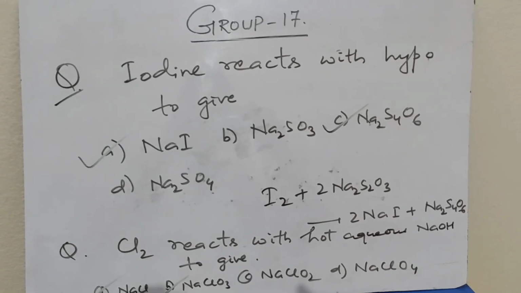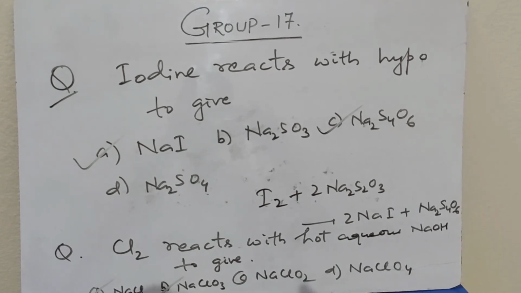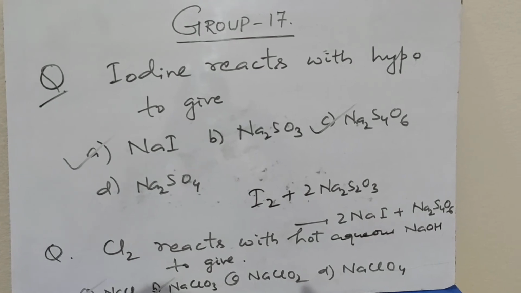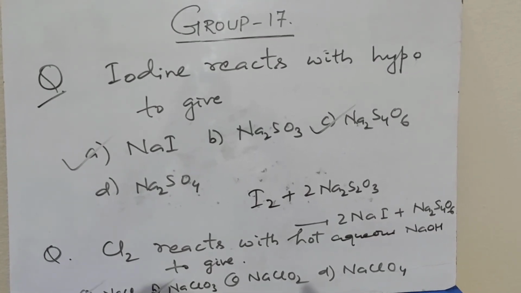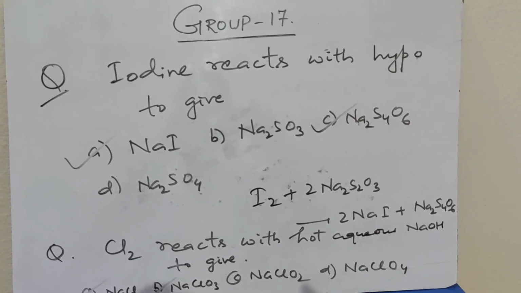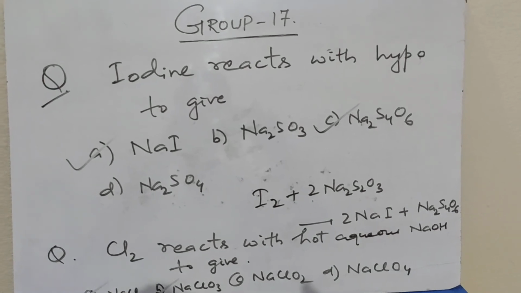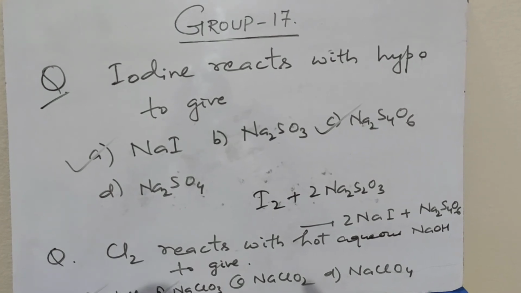Iodine reacts with hypo to give? If we see the reaction of iodine with hypo, that means sodium thiosulfate, sodium iodide plus sodium tetrathionate is formed. So the reaction is I2 plus 2Na2S2O3 gives 2NaI plus Na2S4O6. So the correct choice is A and C. This is more than one correct choice question.